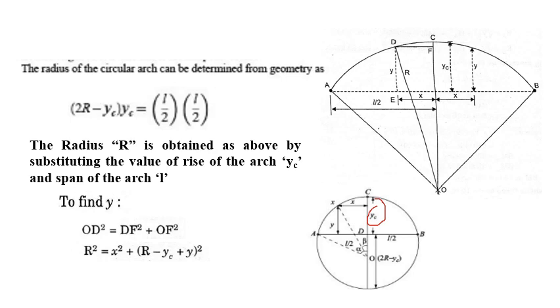What is OF? See, we require now the length OF, this length.